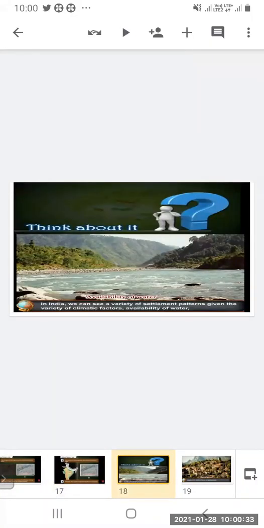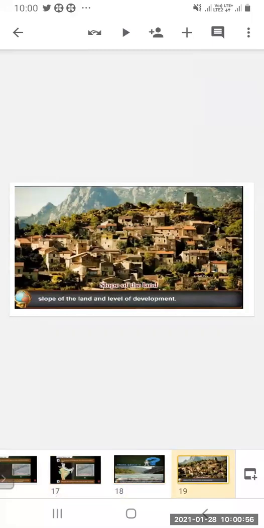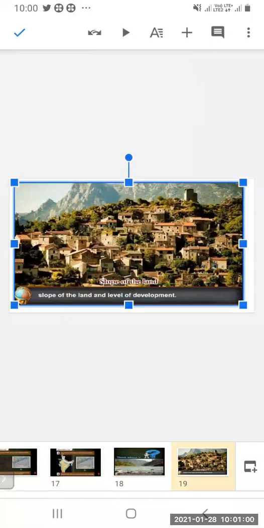Now, why is the dispersed settlement found there? See, in India we can see a variety of settlement patterns given the variety of climatic factors, availability of water. So it depends upon how the climate is, whether water is available there, then the slope of the land, the level of the land. So all these are the factors.